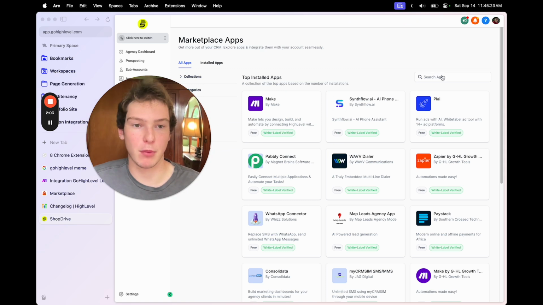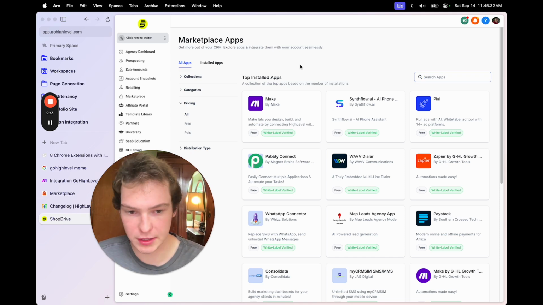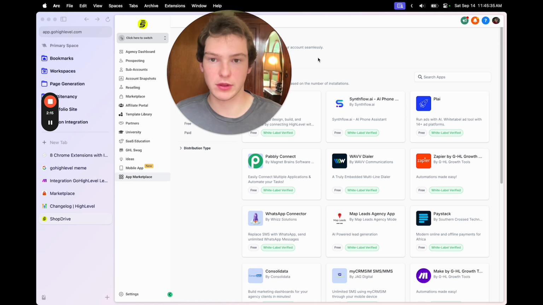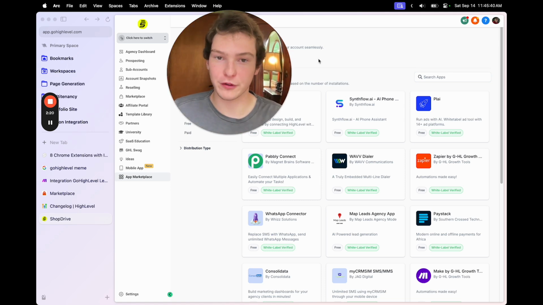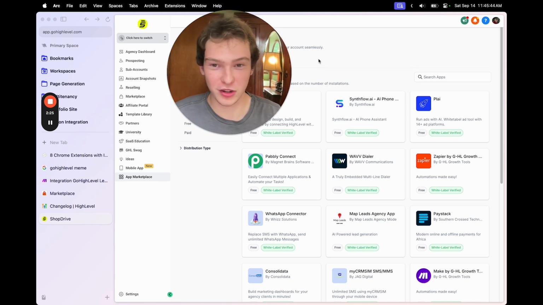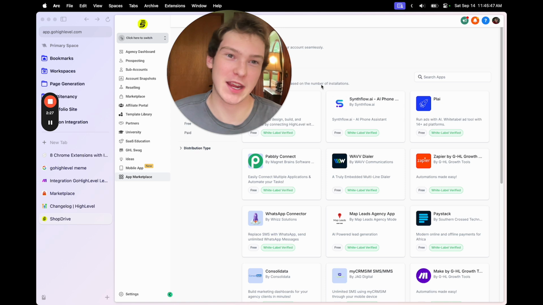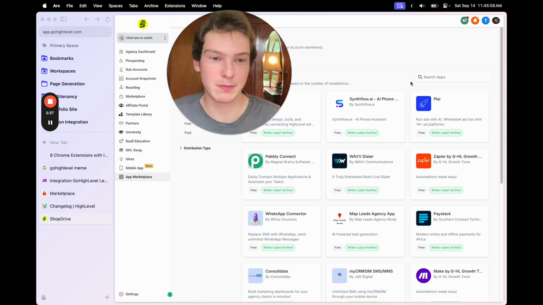If we go into this app marketplace, one thing that HighLevel doesn't have at the time of recording this is call summaries. When you finish a call, even if it's recorded, they do have the option to enable a transcript, so that a transcript will show up in the conversation of the call, but they don't offer a summary. So you have to read through the whole transcript or skim it or listen to the call to know what actually happened, or you have to take notes. Summaries are an absolute no-brainer, but HighLevel doesn't have it because HighLevel is a Swiss Army knife. It's not very good at anything, but it has a lot of different tools built in.